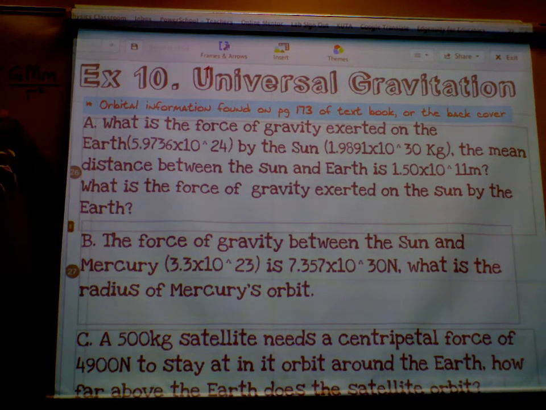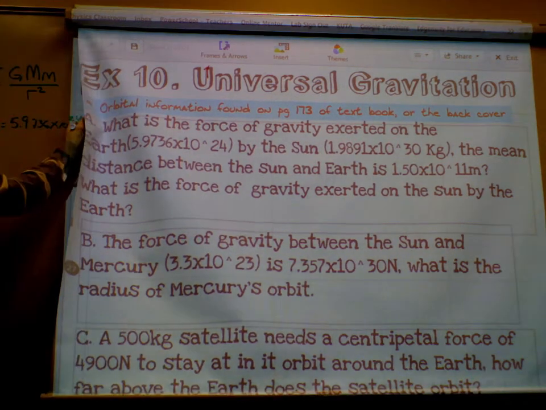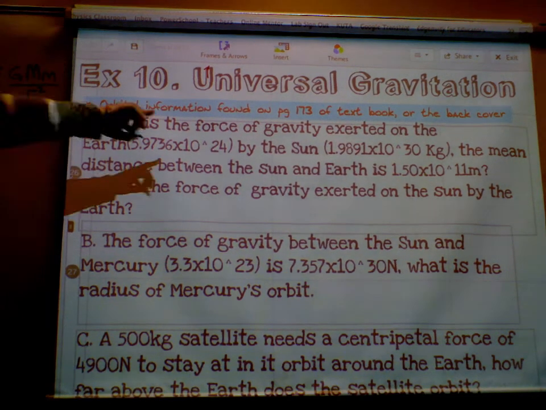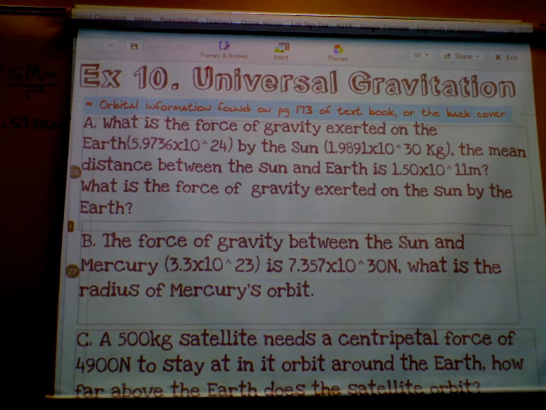What's the mass of the Earth? 5.9736 times 10 to the 24th kilograms. I got that math not from Google, from page 173 in your book. It's also on the back cover of your book.